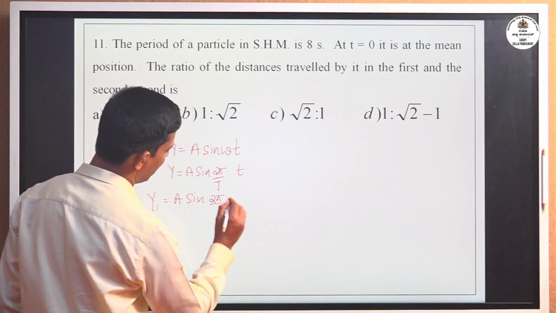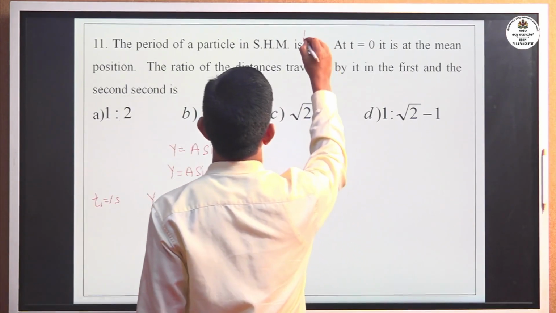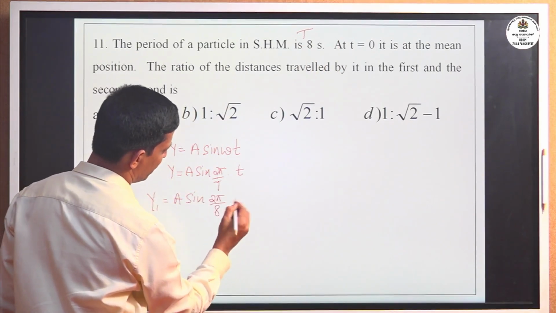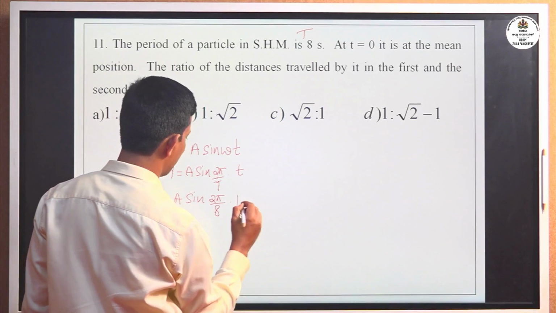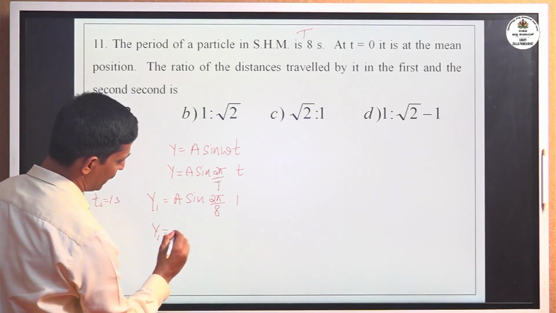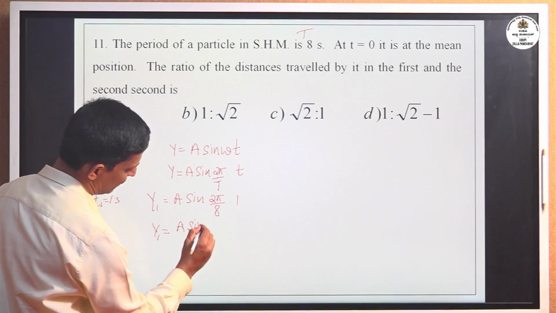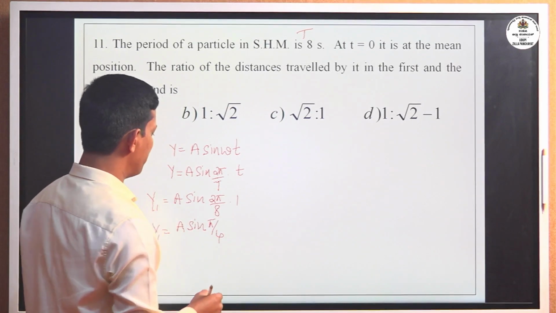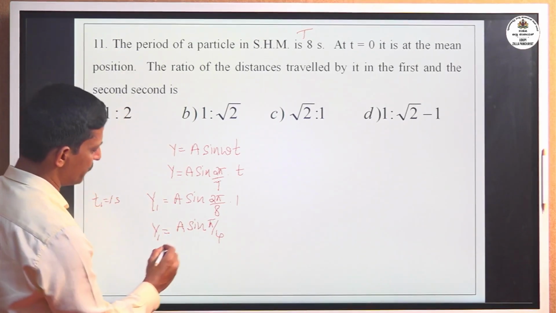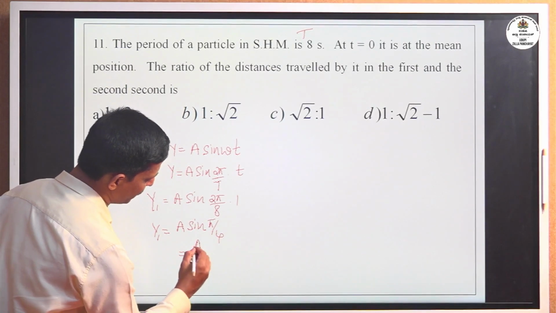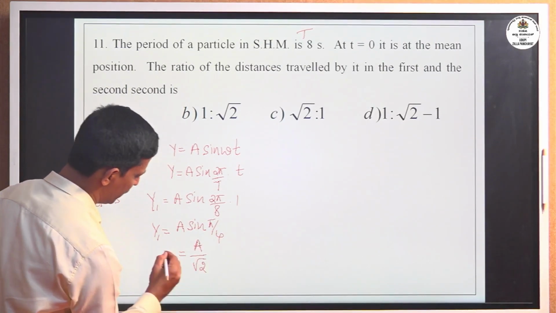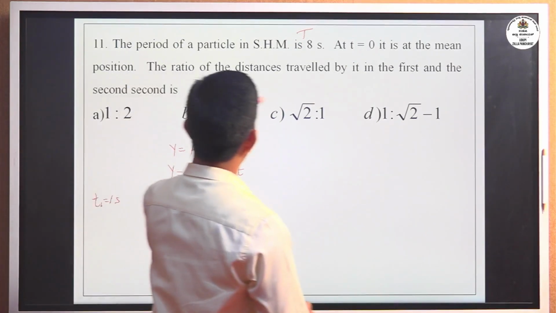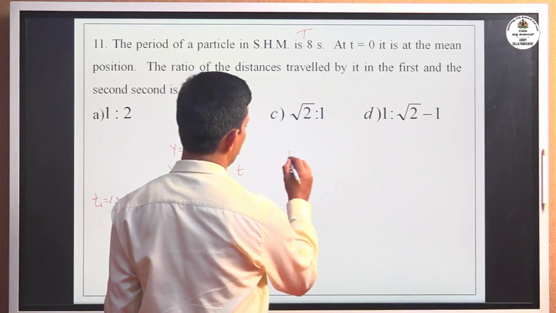Now their time period is given 8 seconds. Now substitute T as 8 and t1 is 1 second. Or you can write y1 equal to a sine, that is 2 pi by 8, that is pi by 4, sine pi by 4, that is sine 45 degree. The value of sine 45 degree is 1 by root 2, that is a divided by root 2. y1 equal to a divided by root 2. Next you have to calculate distance travelled in the total time 2 seconds.